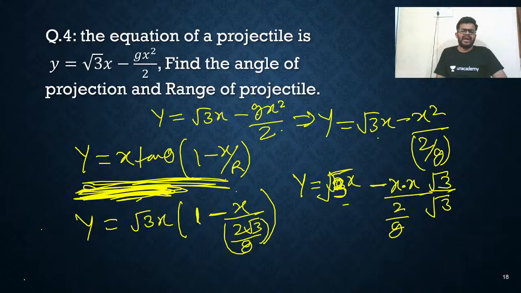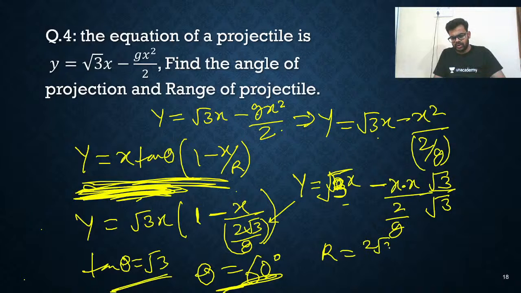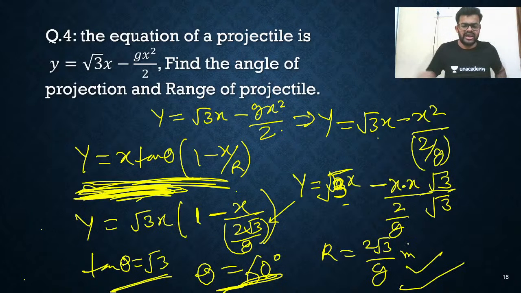Just compare both equations. You are getting x tan theta is root 3x. So tan theta is equal to root 3, which means theta is equal to 60 degrees. And this term is the range. So range is equal to 2 root 3 divided by g meter. That's all, this is the answer. Range is 2 root 3 divided by g.